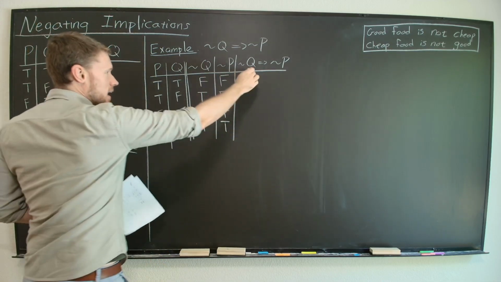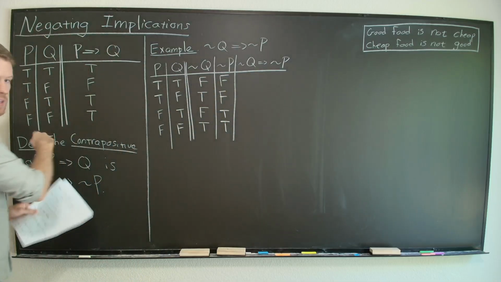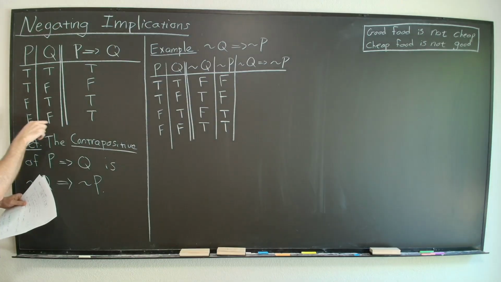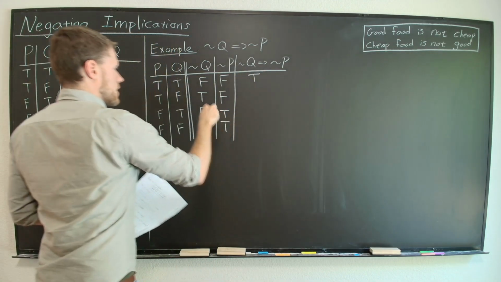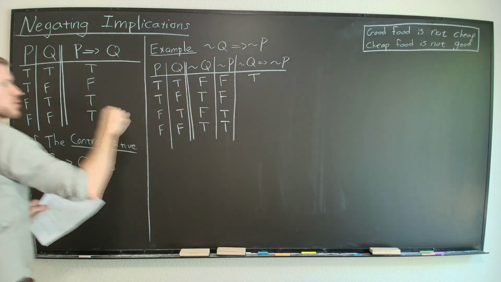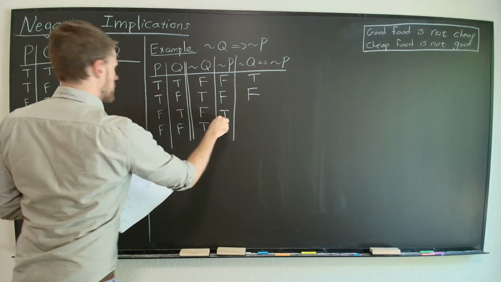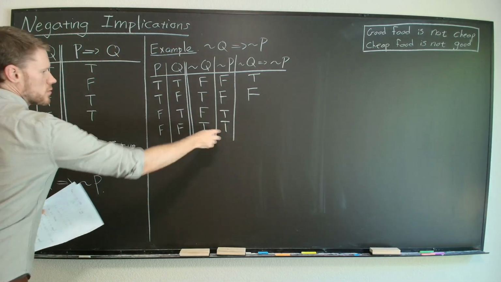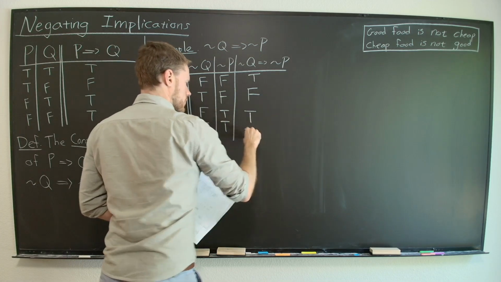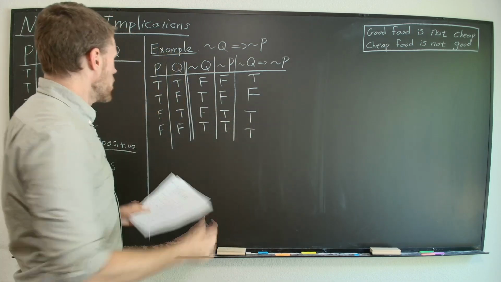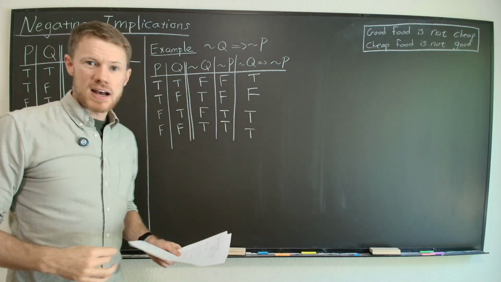And now, what about the implication? What about false implies false? Is that true or false for an implication? False implies false is considered true. True implies false, that's the only one that's false. False implies true, true implies true are both true. Okay? So we've obtained this truth table for not Q implies not P.